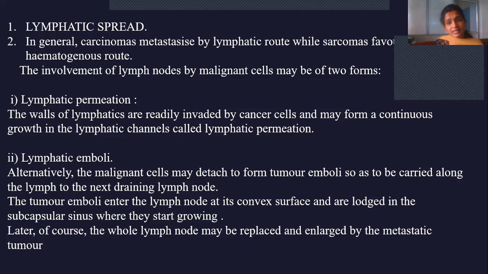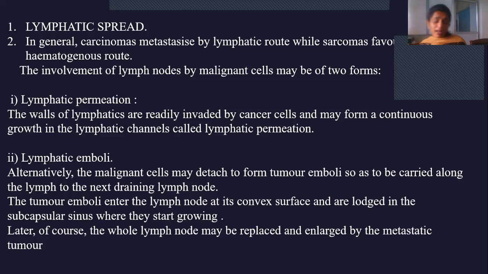So lymphatic permeation is nothing but the ability of tumor cells to move from one region to another by passing through a membrane, where the lymphatic vessel wall acts as the membrane.